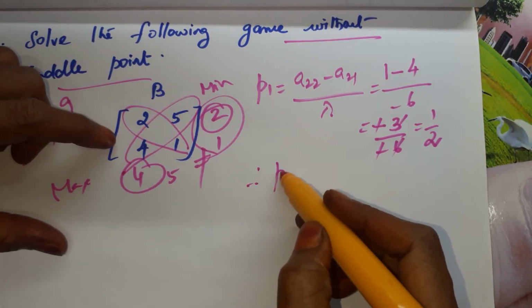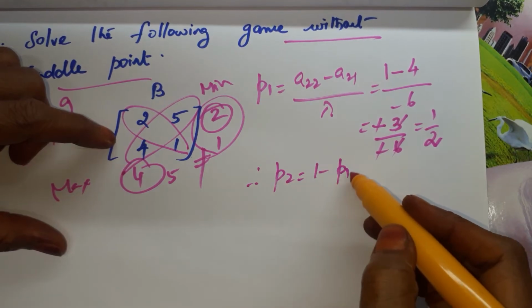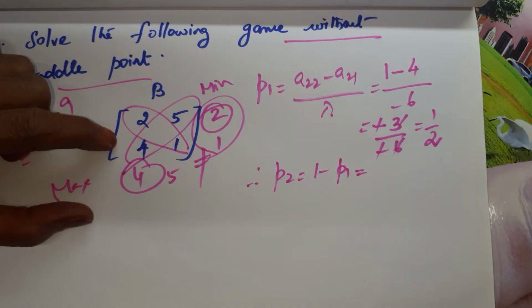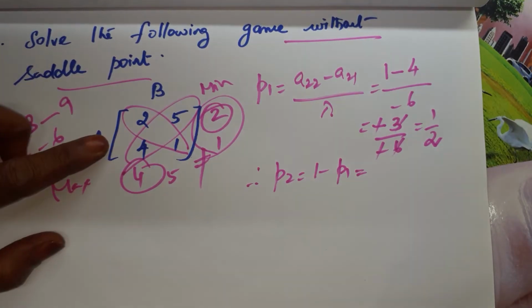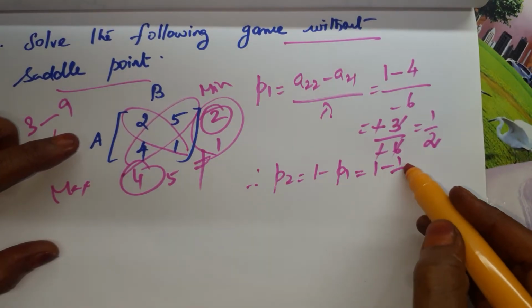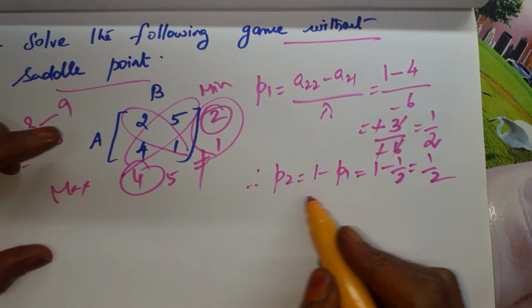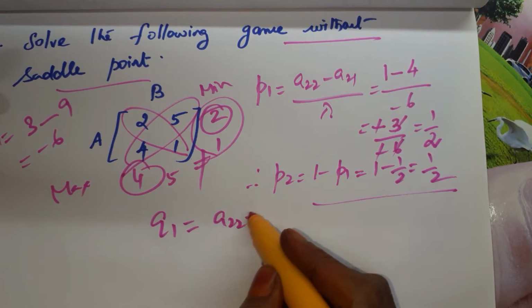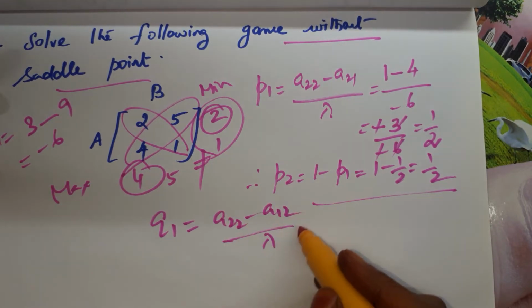Therefore, P2 is equal to 1 minus P1, which is 1 minus 1 by 2, which is 1 by 2. So P2 is equal to 1 by 2. Then Q1. Q1 is equal to A22 minus A12 by lambda.